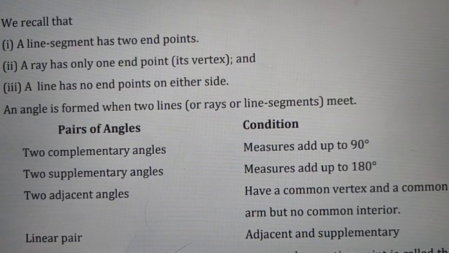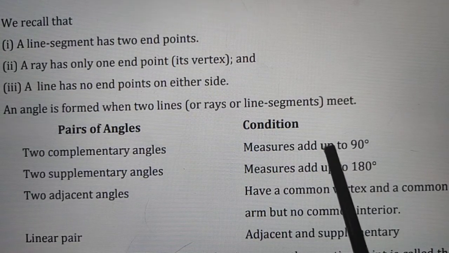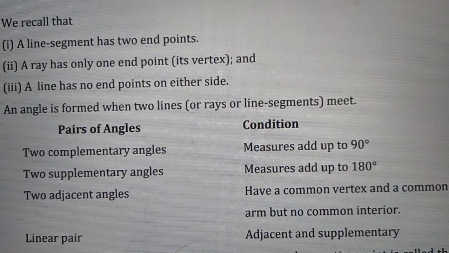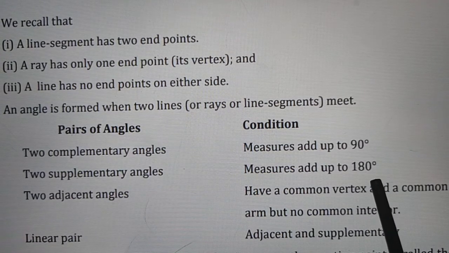Next, supplementary angles are two angles whose measures add up to 180 degrees. This is the condition for this pair of angles. So when two angles are supplementary, their addition must be 180 degrees. For example, 90 plus 90 is 180 degrees. Then two 90 degree angles are called a pair of supplementary angles.